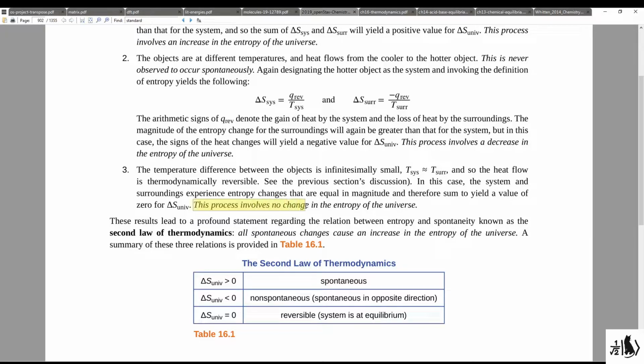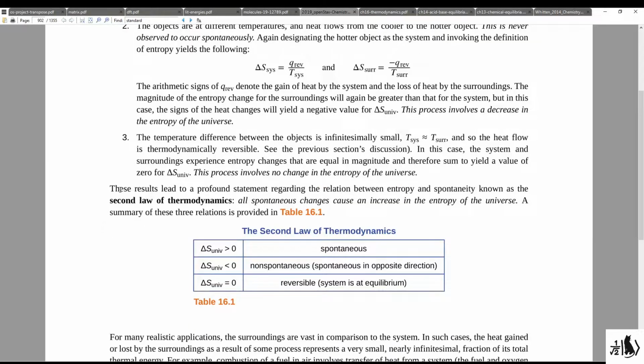This process involves no change in entropy of the universe. So considering these three possibilities, we see here that these results lead to a profound statement regarding the relation between entropy and spontaneity, known as the second law of thermodynamics, and that is this: all spontaneous changes cause an increase in the entropy of the universe.